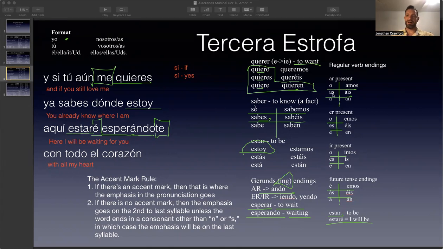Almost all of them end in vowels. The only other thing that they end in is S and N, right? And that's the case. And that's why it's S and N, because the rule wouldn't work unless S and N were exempt. That's the only reason it works. Otherwise, the pronunciation of all the words in Spanish would just be completely different.